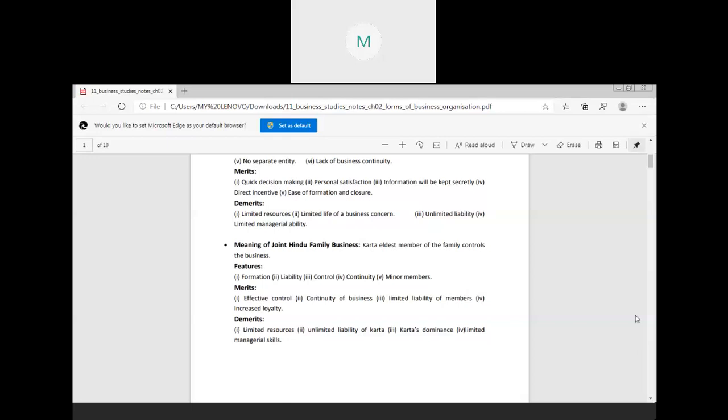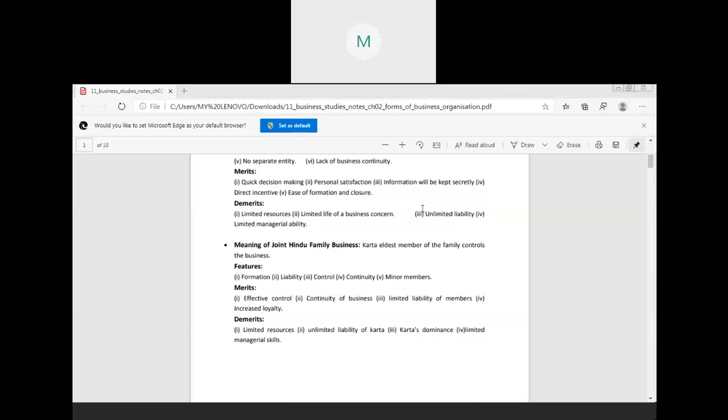And the last one is limited managerial skill. As I told you, the family is there only, so the people are limited. That's why the managerial skills are also limited. It's not compulsory that they are professional. They are not professional people; they are just the family members. That's why there is no professionalism or very little professionalism, due to which there are limited managerial skills in your joint Hindu family business.